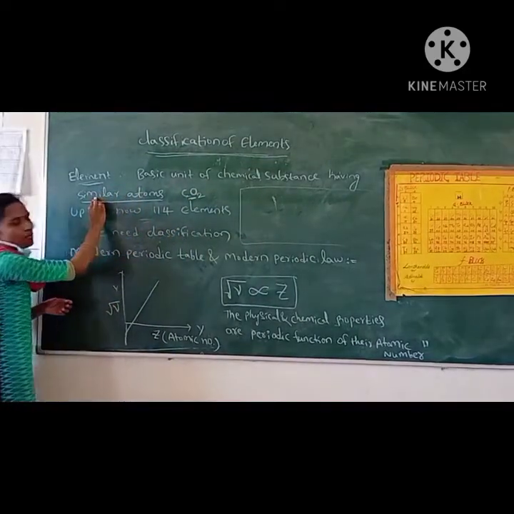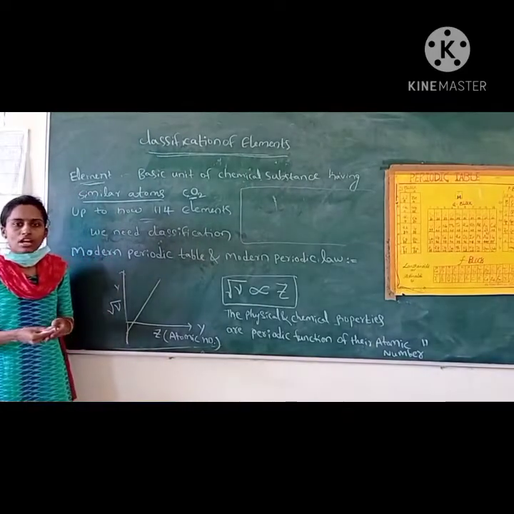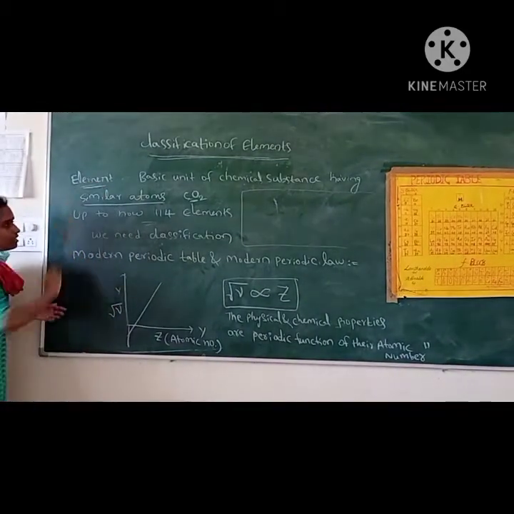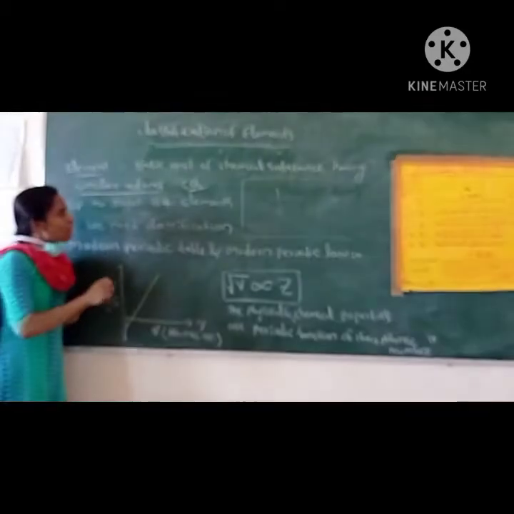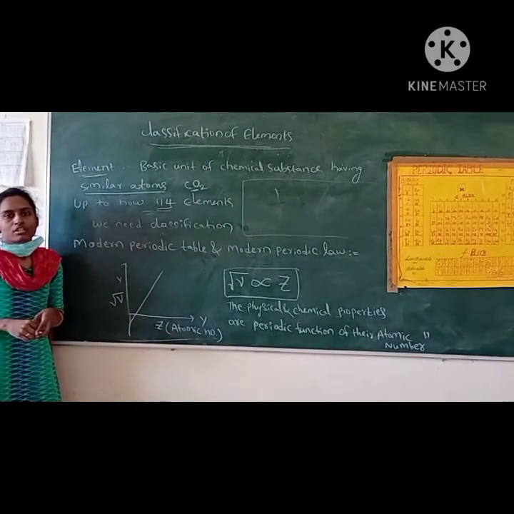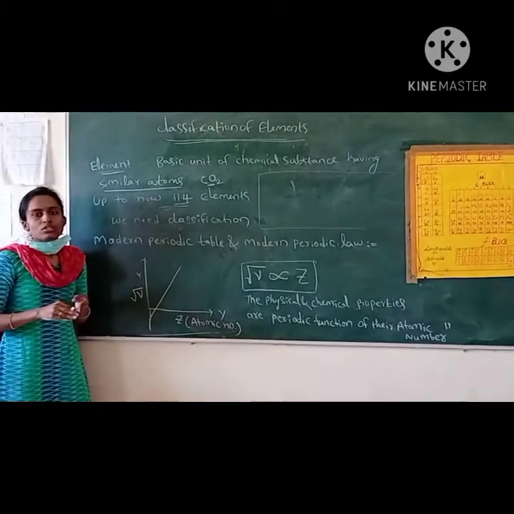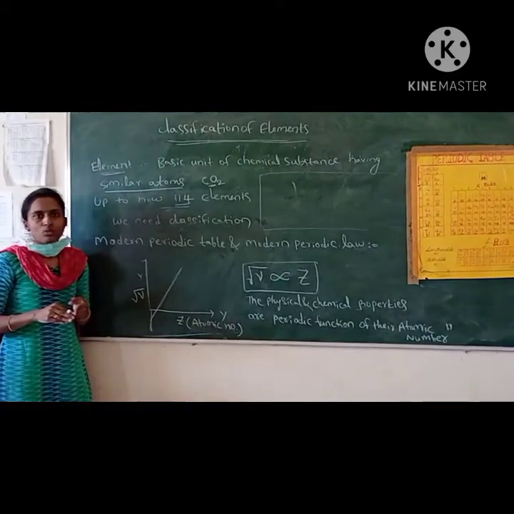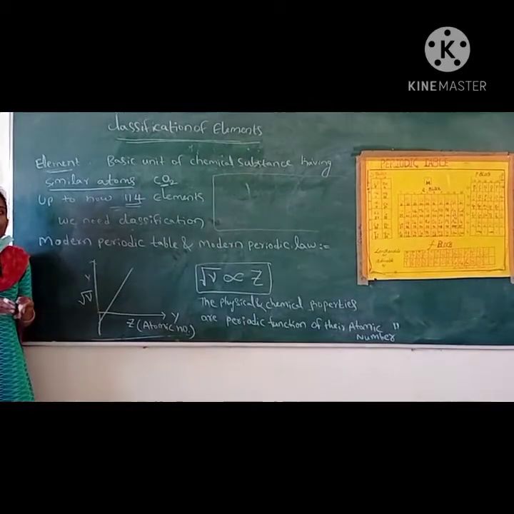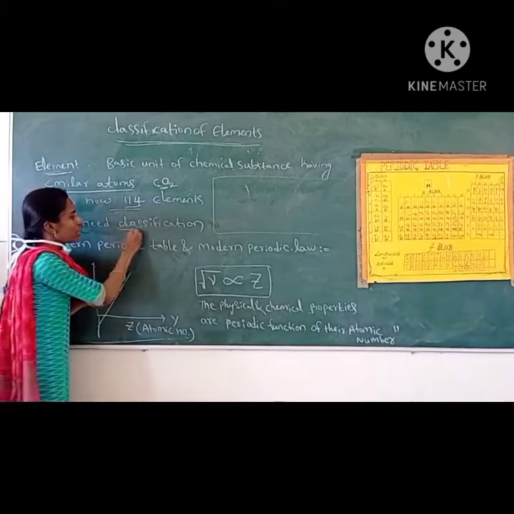Elements means similar type of atoms: hydrogen element, sodium element, like that. Sodium element means it contains only sodium atoms. So this is the element. Up to now we have discovered so many elements, above 100 elements, so we need to classify them. It is difficult to study the properties of the elements without any classification. So why do we need classification? To understand the properties of elements, we need classification.